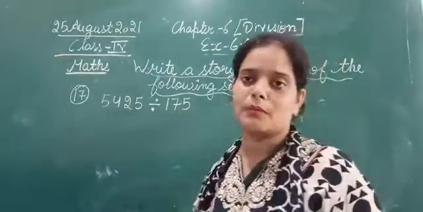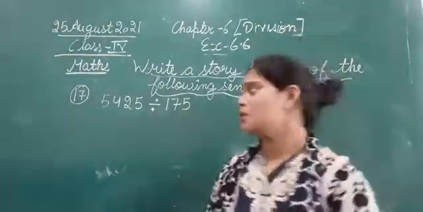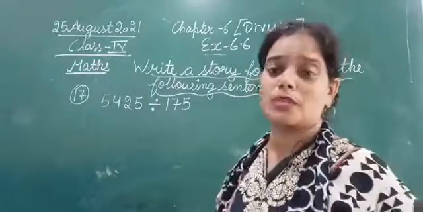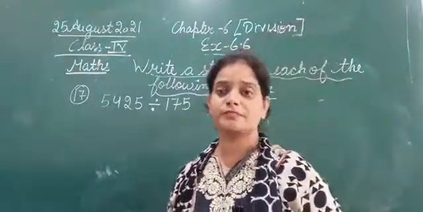So what will be the word form? देखिए इसके लिए आप कुछ भी ले सकते हो. So for 175 you can use number of children.